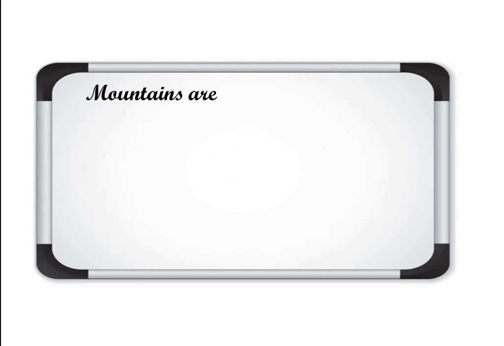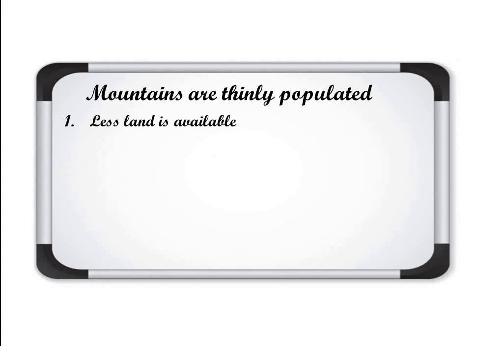Next, mountains are thinly populated, meaning fewer people live in mountains than in plains. Clear? What are the reasons for that? Number one, less land is available for farming. As the land is not even everywhere, less land is available for farming.